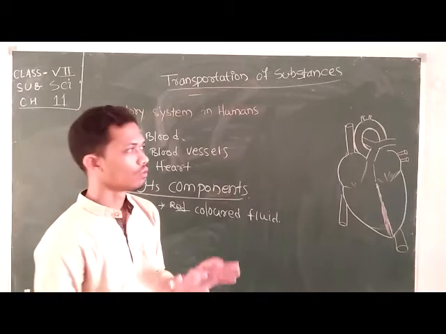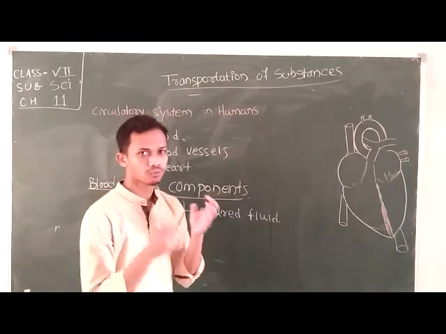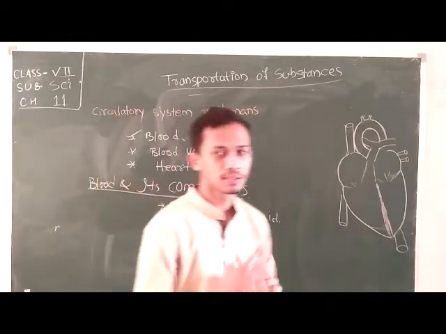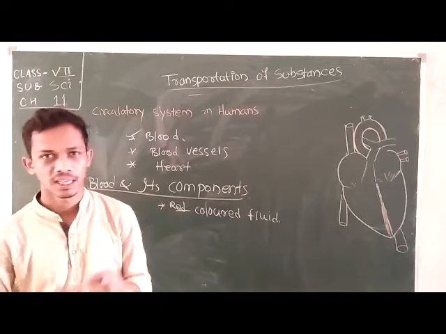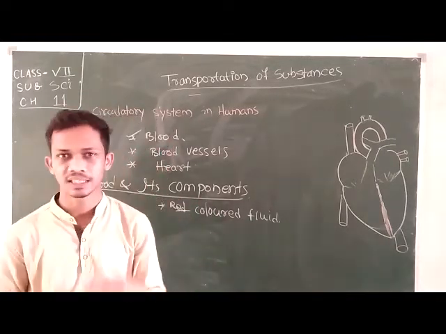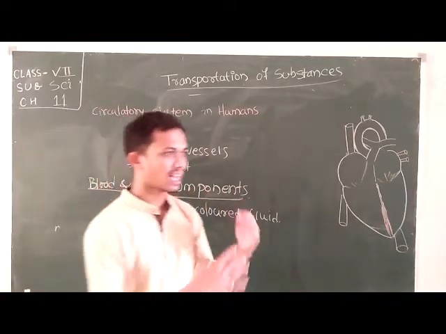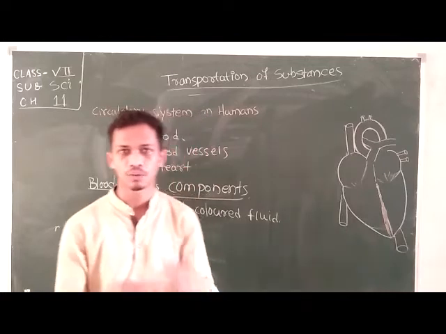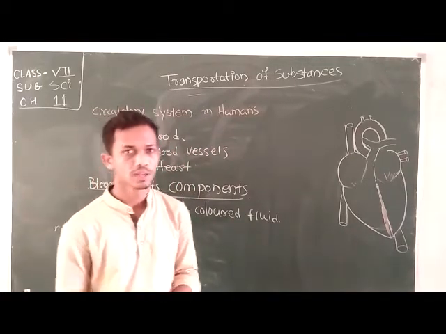Okay, so what is the function of the blood? Blood carries the digested, simplified food particles to each cell of human beings. As a result, the burning of the food can take place, and heat is generated there, and the excretory product, the waste product, is produced, which may be carbon dioxide.